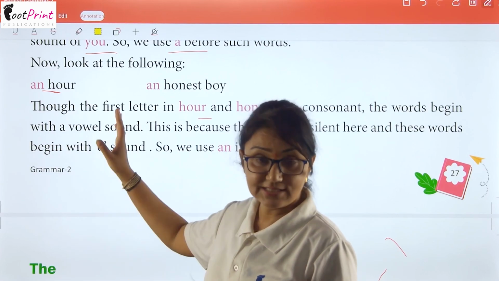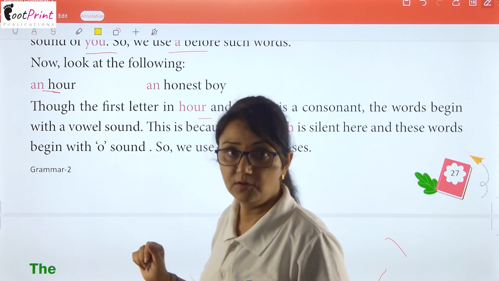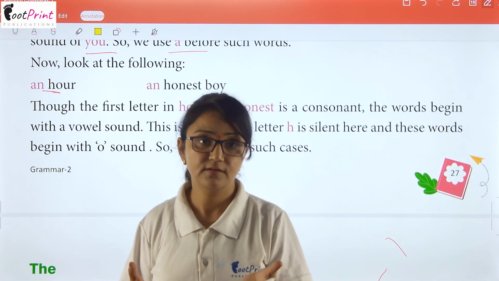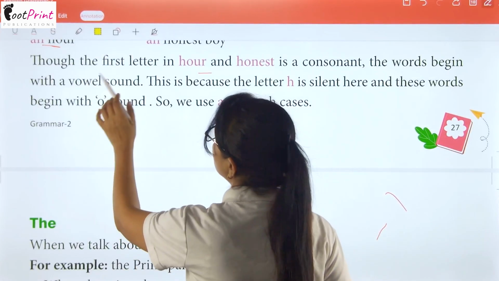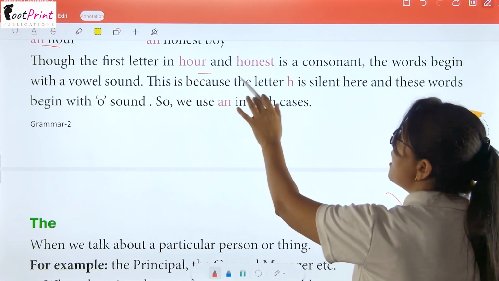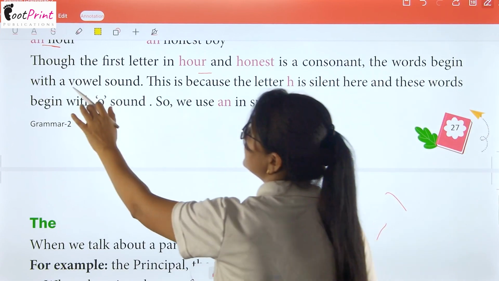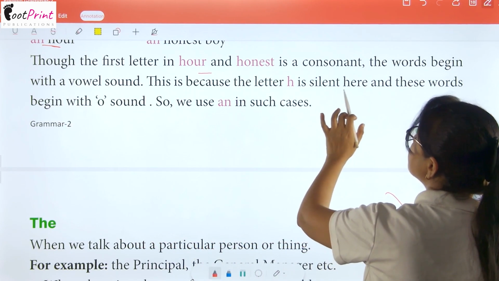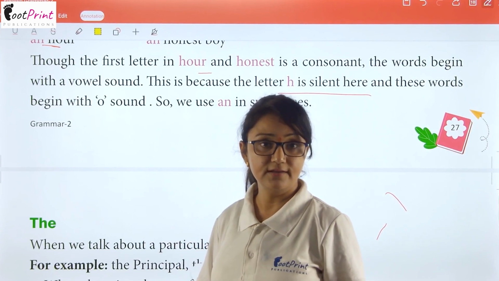I told you that these are some small concepts that you have to keep in your mind. Okay, next one is: though the first letter in honest is a consonant, the word begins with a vowel sound. This is because the letter H is silent here. क्योंकि यहाँ पर H का sound नहीं आ रहा है.